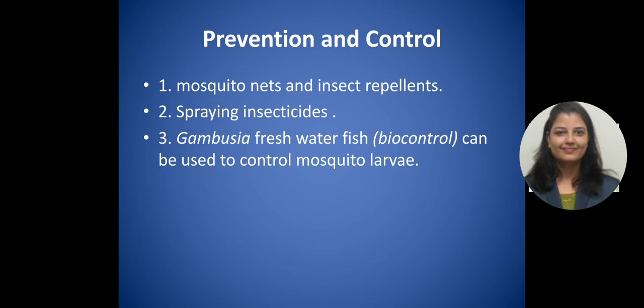Mosquito nets and insect repellent have to be used. Then insecticide has to be sprayed to remove the mosquitoes. Also, one important prevention or biocontrol agent is the Gambusia freshwater fish, which can be used to kill or control the mosquito larvae present in the water. So these are the prevention and control measures, and one has to take care of those.